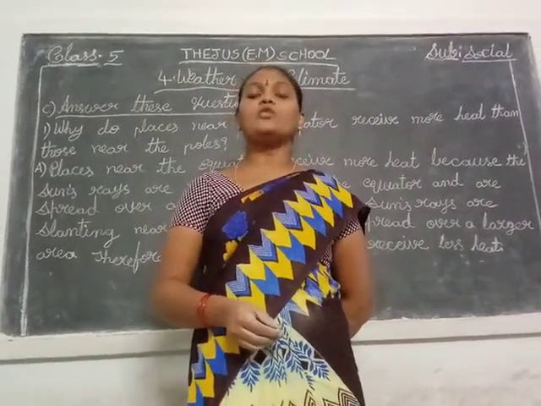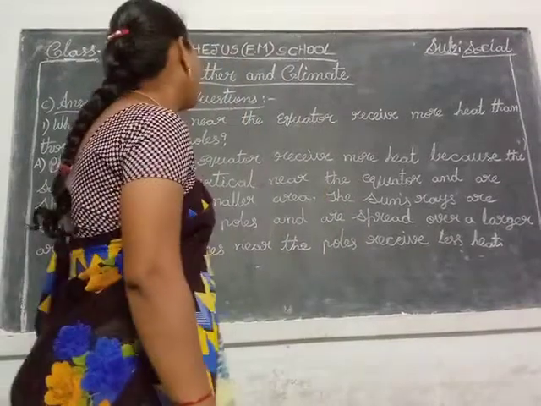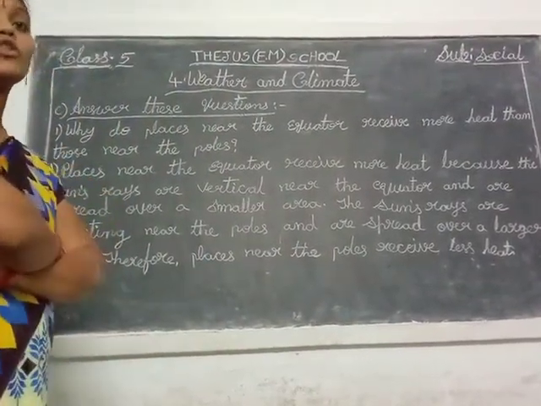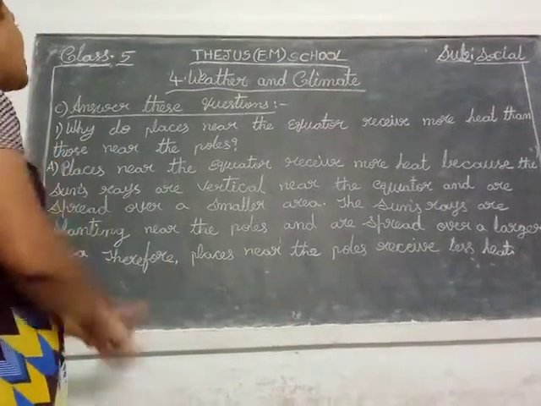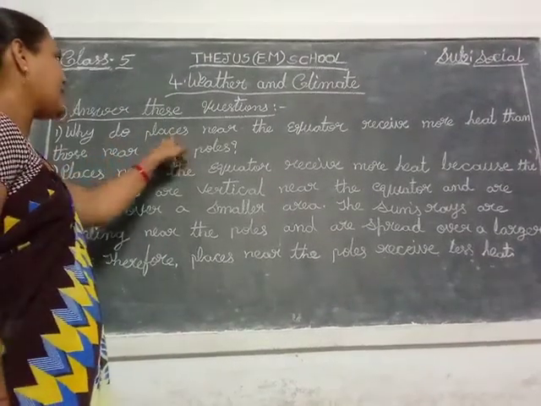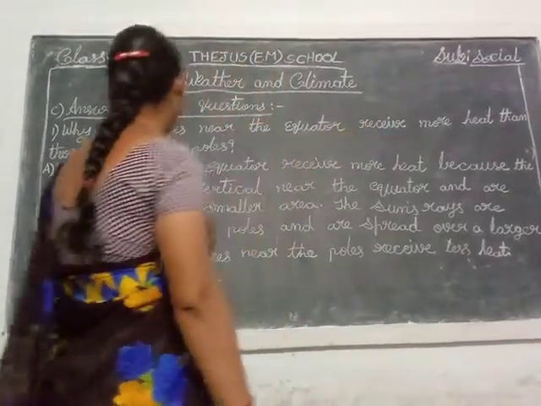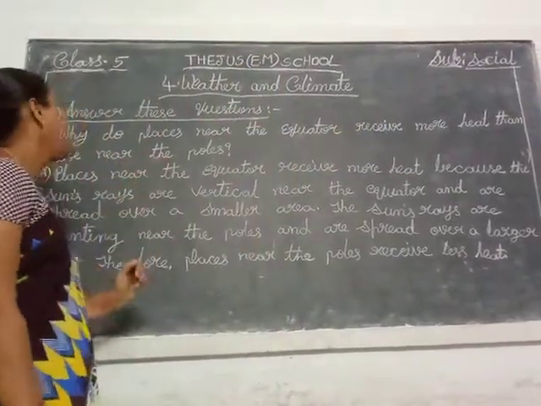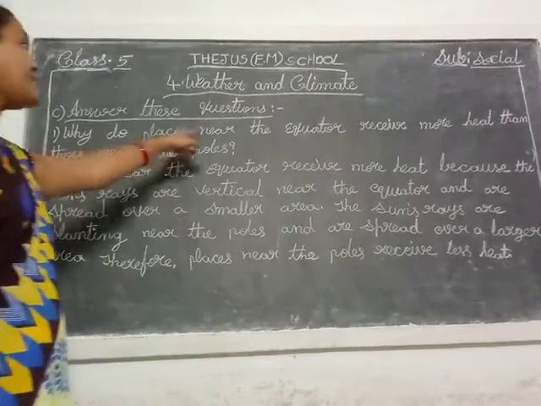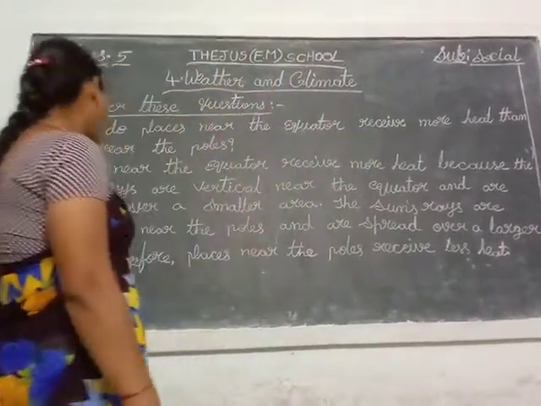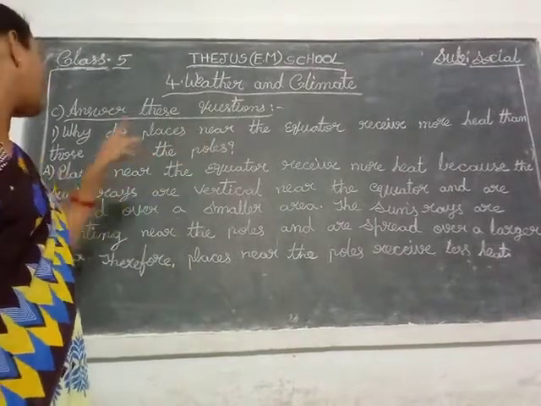Today our social class. See children, weather and climate lesson. Already grammar part is completed. Now question and answers we will see. See the first question. Why do places near the equator receive more heat than those near the poles?